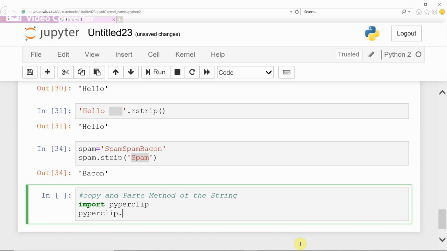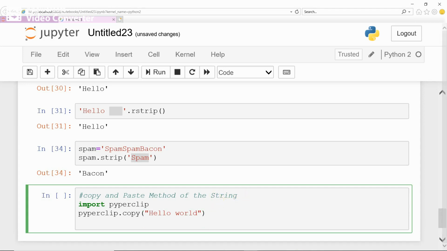Now, by using that library file, pyperclip dot copy. If you want to copy something to the clipboard, then what you want to copy? Hello world. It is copied to the clipboard. Now, same thing, if you want to paste it here from the clipboard, then pyperclip dot paste. Run.